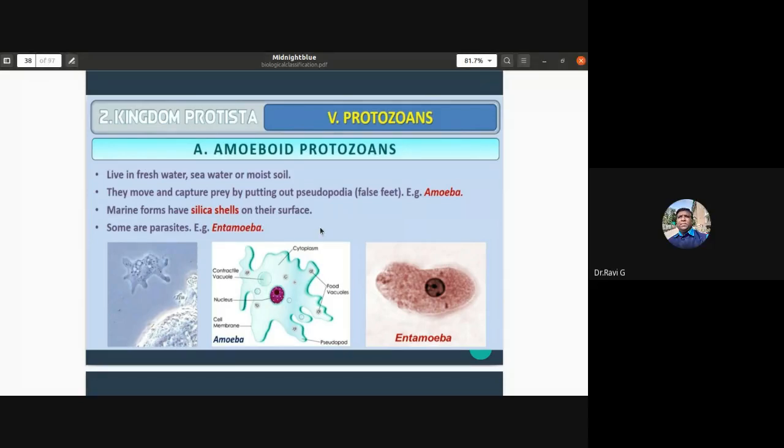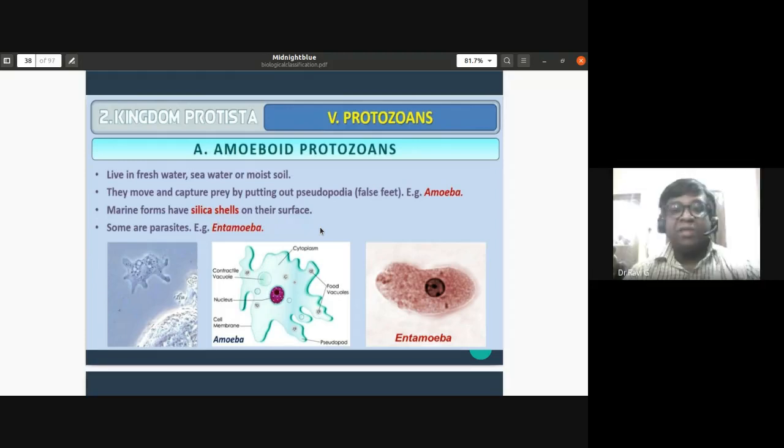Some amoeboid protozoans are parasitic. Example is Entamoeba histolytica. It causes amoebiasis, where human beings have dysentery accompanied with blood and mucus.